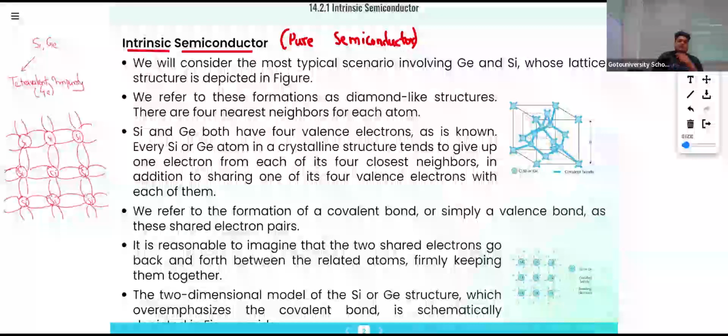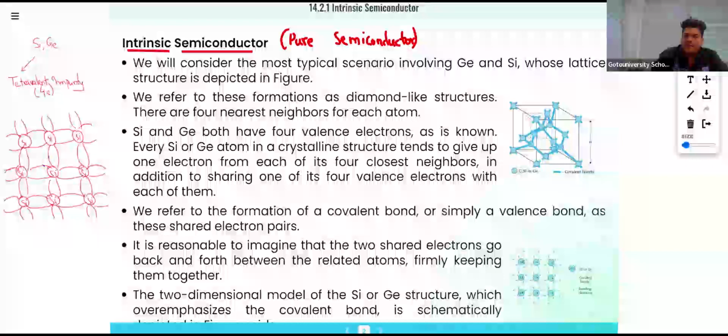Now tetravalent means there will be 4 electrons.